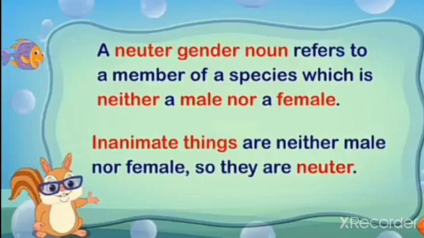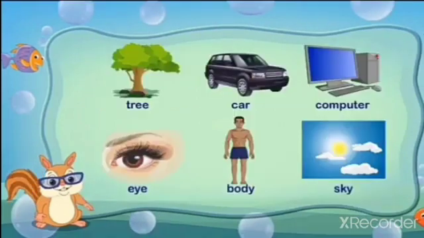A neuter gender noun refers to a member of a species which is neither a male nor a female. Inanimate things are neither male nor female, so they are neuter gender. You can see the examples for neuter: tree, car, computer, body, sky. So these are the examples for neuter gender.